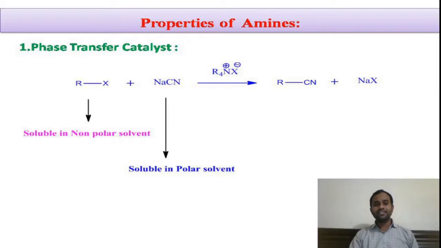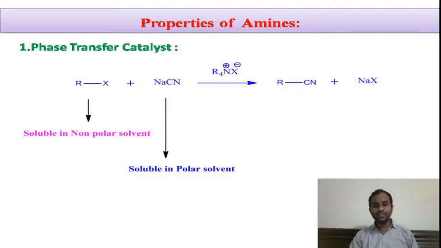Our reacting substance, the alkyl halide, is soluble in organic solvent, whereas the reagent, sodium cyanide, is an inorganic compound which is soluble in polar solvents like water. So here we need immiscible solvents for conducting this reaction between the alkyl halide and sodium cyanide.